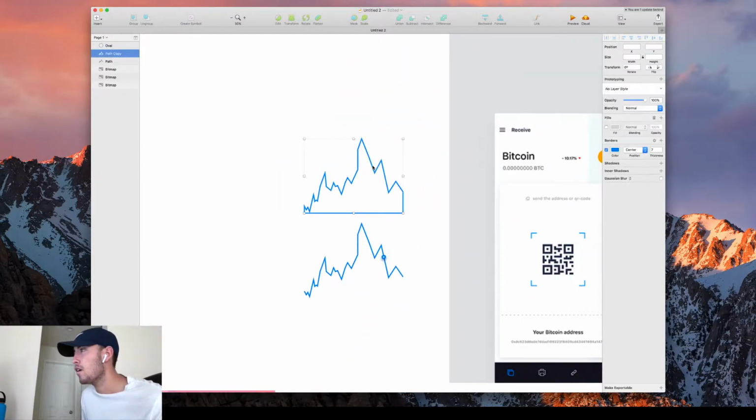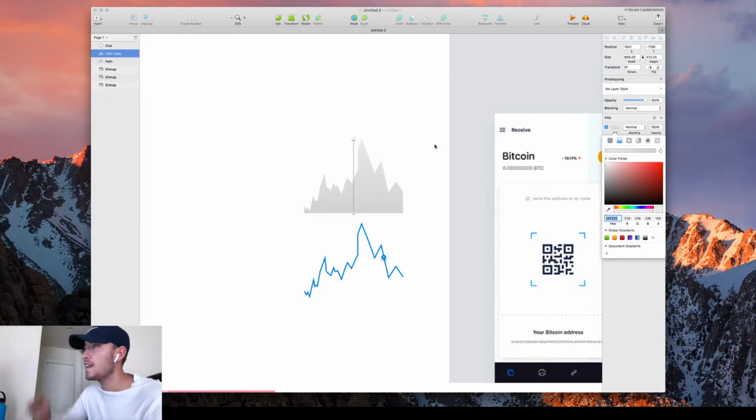And then for the fun part, you're going to remove the border. We're going to go to fills. I'm going to go to gradient, top to bottom. This light gray, I'm going to make my blue. And then this gray down here, I'm going to make white.